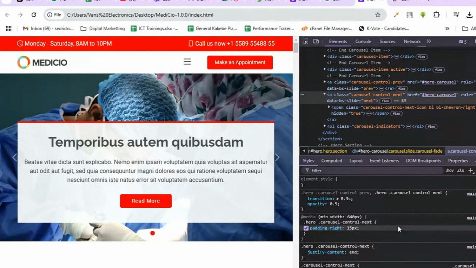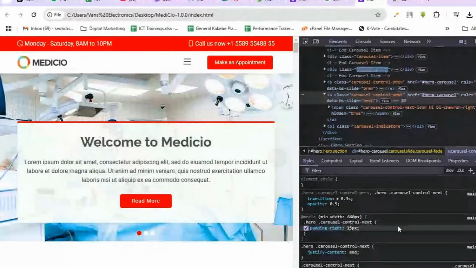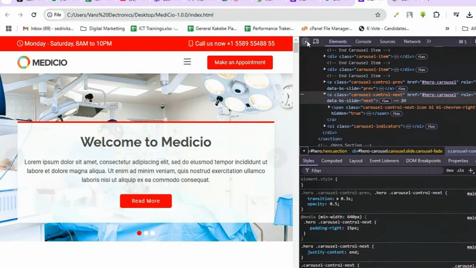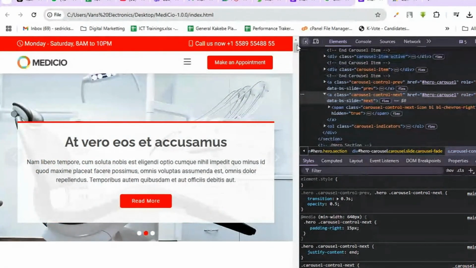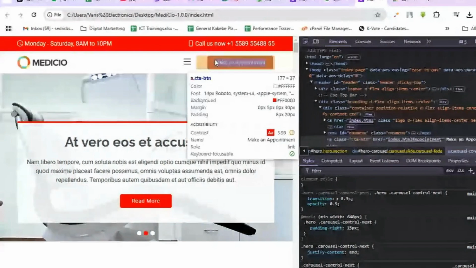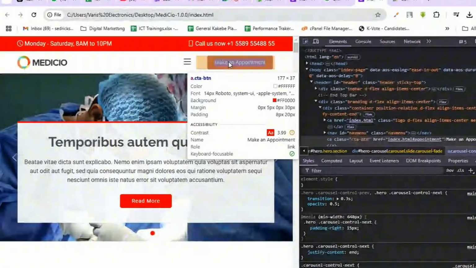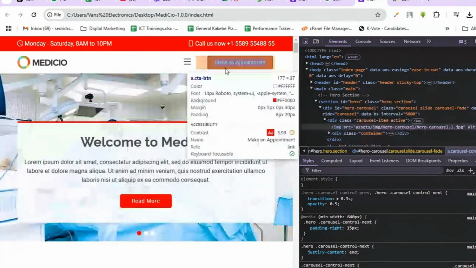Now, what I wanted to know was what color they are using. The only way I got to know was I clicked on this select box, which is right here. After clicking on it, when I hover over this button called make appointment, you're going to see what we call A.